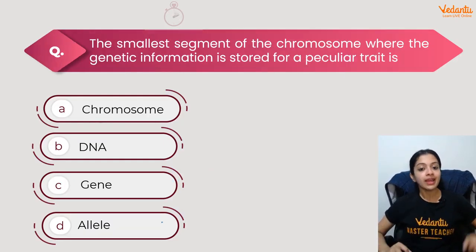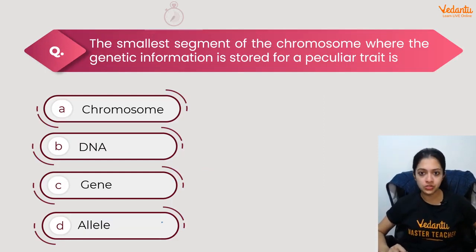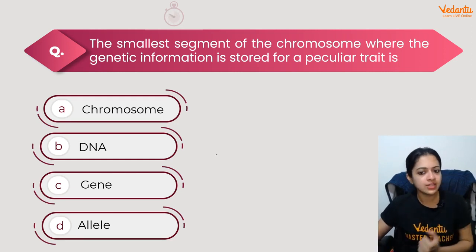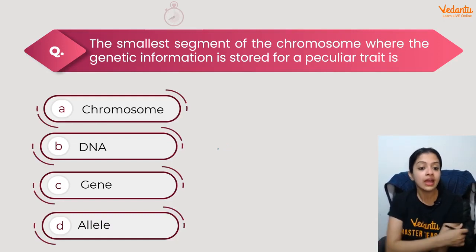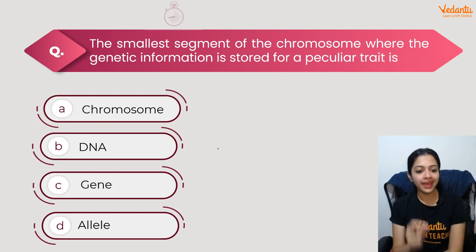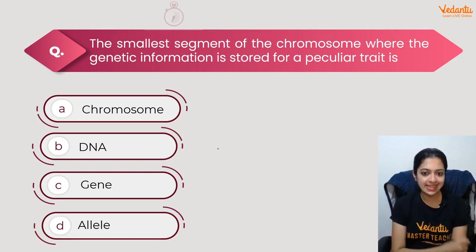Right, next one. The smallest segment of the chromosome where genetic information is stored for a particular trait. Well, let's not call it peculiar, for a particular trait. That makes a little more sense, I think. Chromosome, DNA, gene, or allele. What would you say the answer could be? Smallest segment of the chromosome where genetic information is stored for a particular trait.